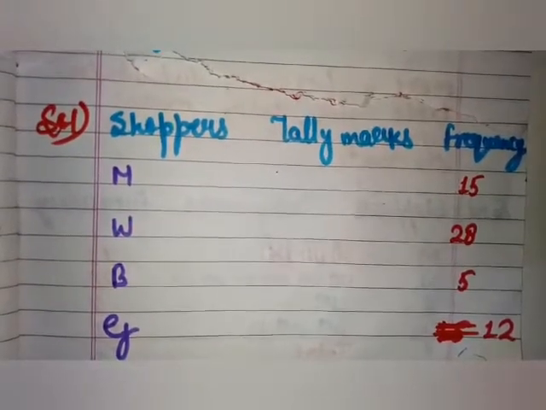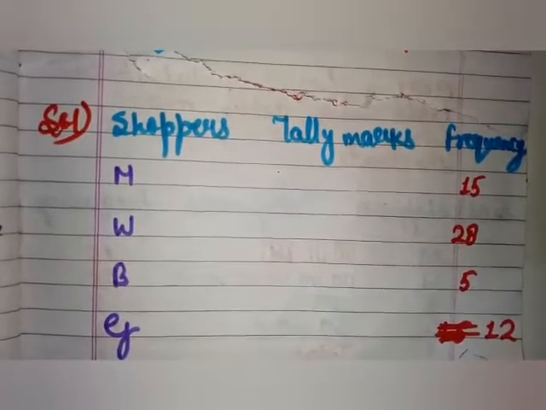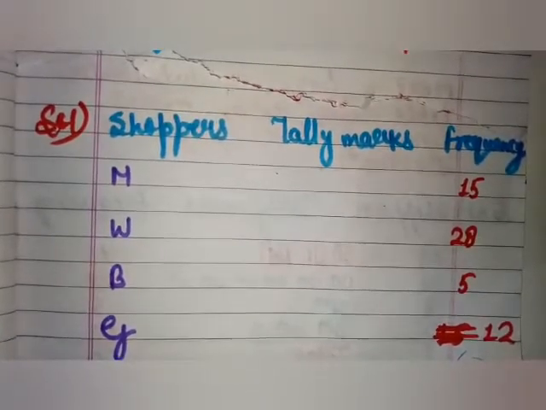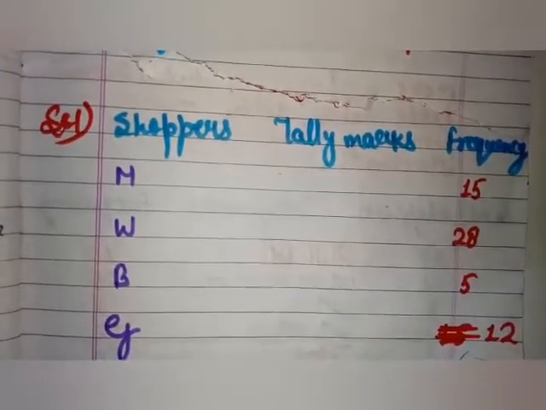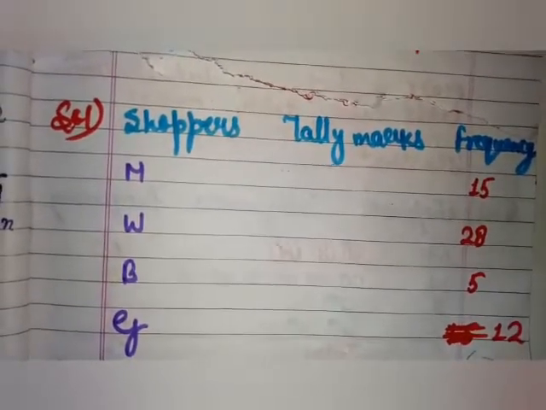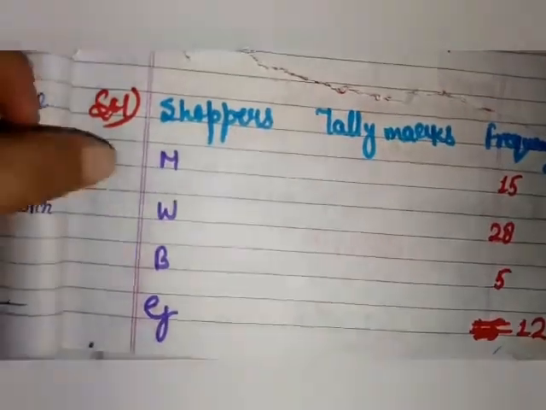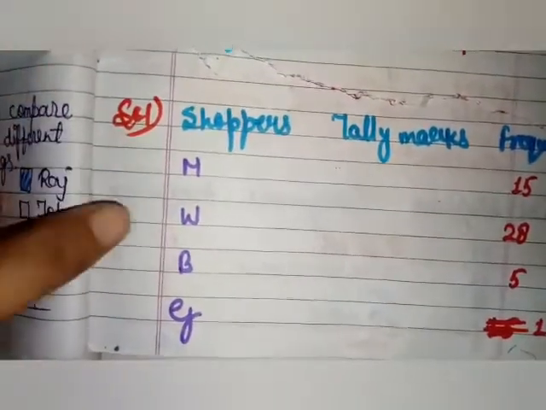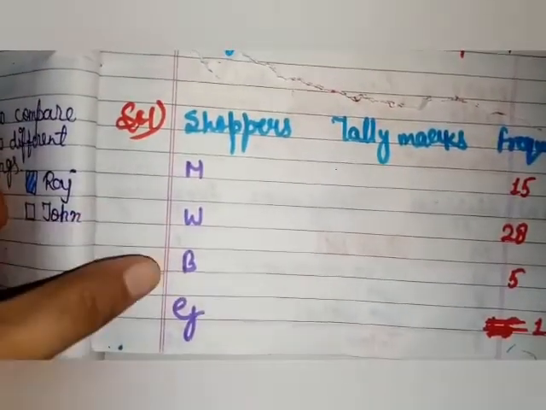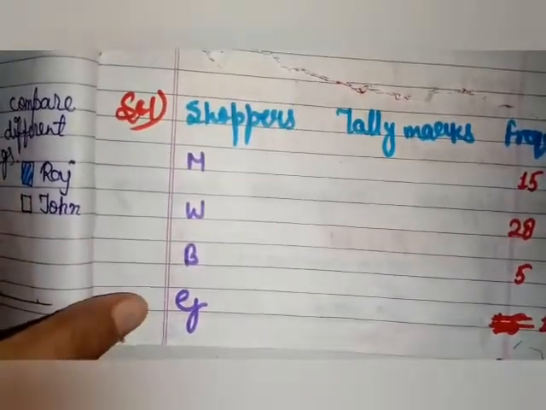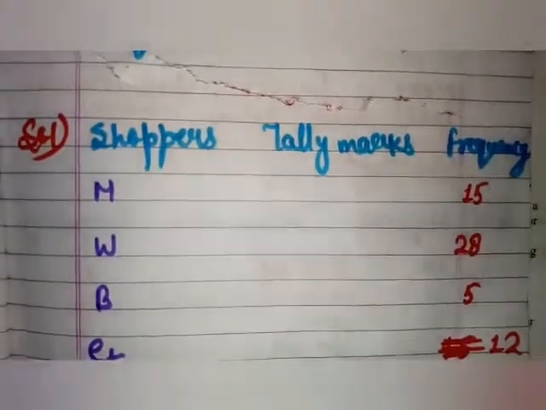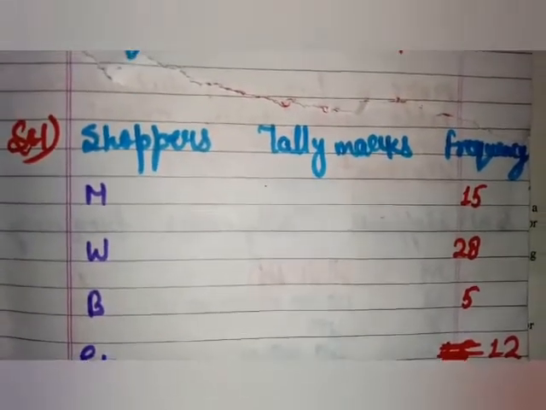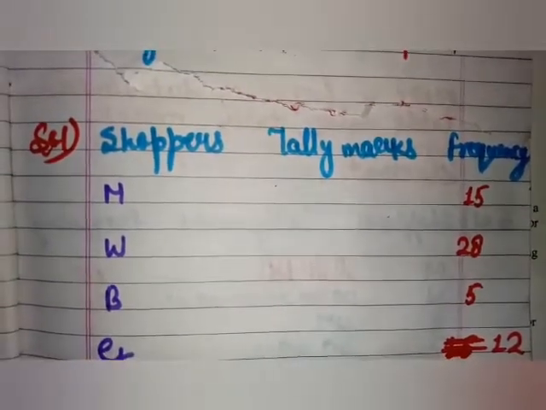So here we are starting solving it. First we have written shoppers, then tally marks and then frequency. Shoppers are men, women, boys and girls. So men are represented by M, women by W, boys by B and girls by G. Here we will mark tally marks and the frequency we will write here.